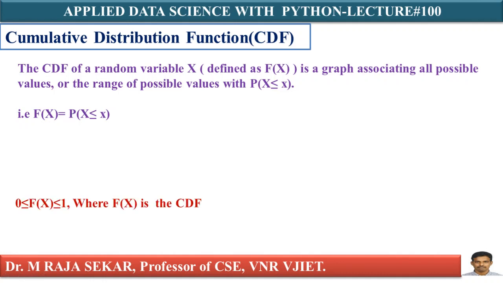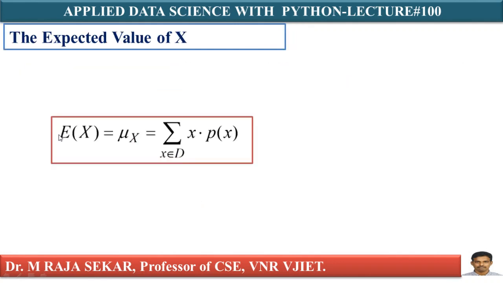For the time being, just understand that this capital F of X, the cumulative distribution function, always lies between 0 and 1. Expected value of X, that is E of X. Here let me say X is a discrete random variable. If I say sigma, you must understand that it is a discrete random variable. If it is continuous, I must say integration like this.